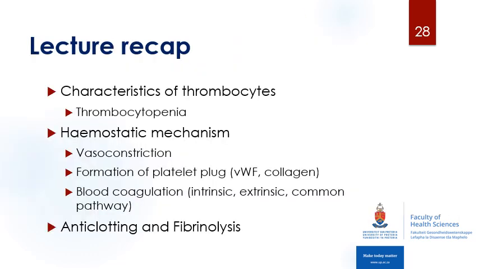So this brings us to the end of this lecture on hemostasis. In this lecture, we looked at some characteristics of your thrombocytes or your platelets, and we also discussed thrombocytopenia, when you have a decrease in the number of thrombocytes in the body. We discussed the hemostatic mechanism and the different steps of your hemostatic mechanism, which begins with vasoconstriction, and then the formation of your temporary platelet plug, where von Willebrand's factor and collagen play an important role. And then we looked at the blood coagulation cascade. We looked at the intrinsic pathway, the extrinsic pathway, and the common pathway. And then lastly, we looked at some anti-clotting mechanisms and fibrinolysis.